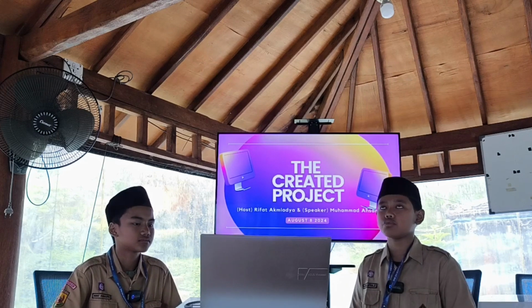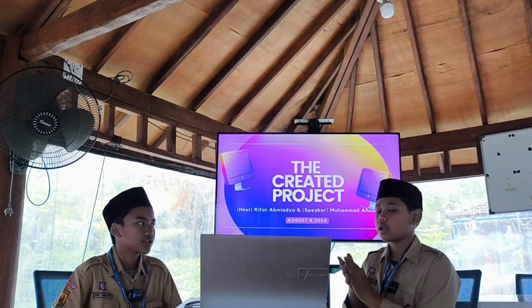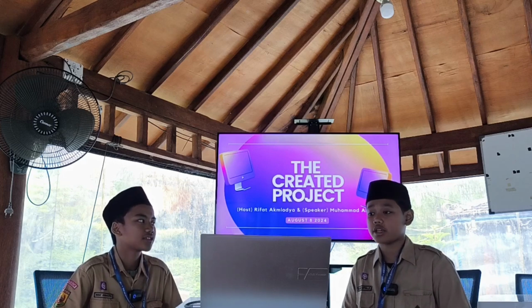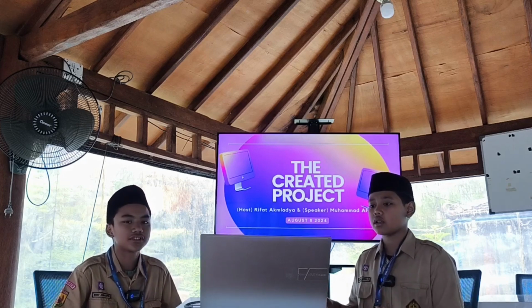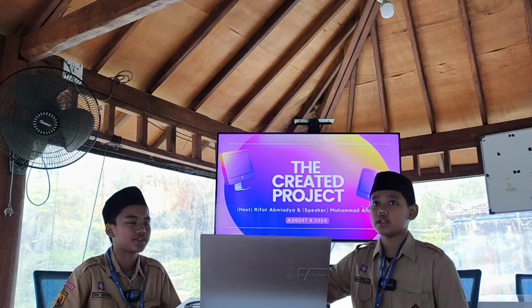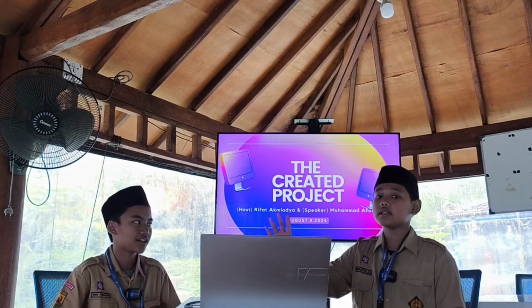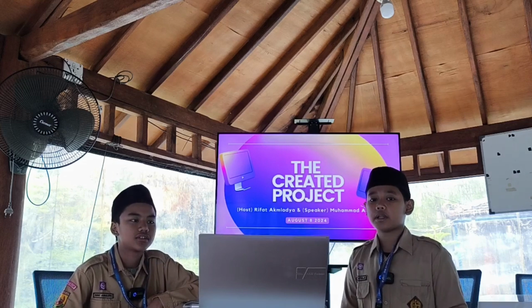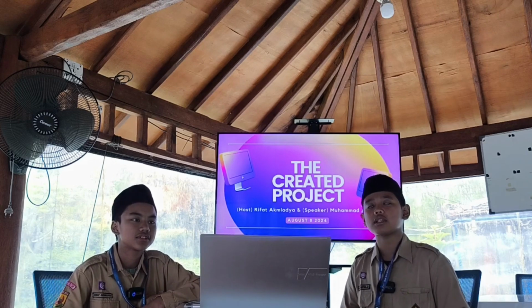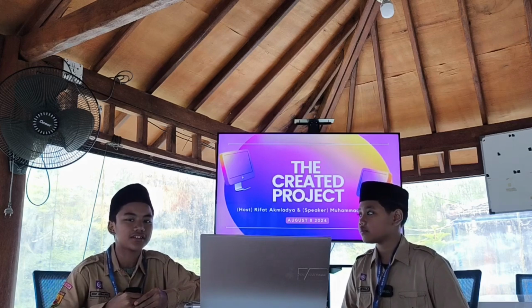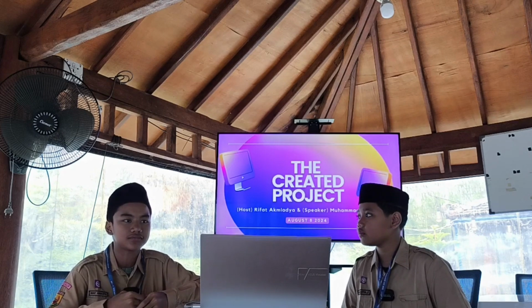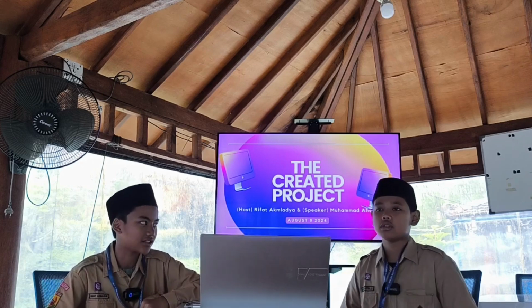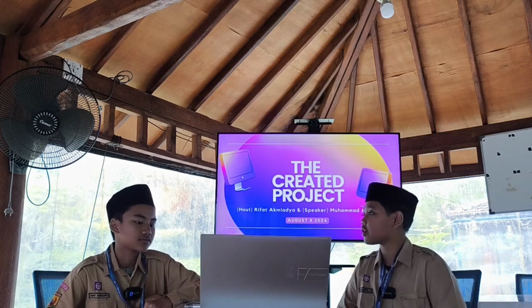So the first thing is we create the object on paper, the grid paper. After designing and you think it's already good, we convert it using a widget named photo booth. Yes, photo booth, and then we photo it, and then we use the pen tool. If you don't know, guys, the pen tool is a tool in Figma that we can use to make drawings or pictures, same like the reference.